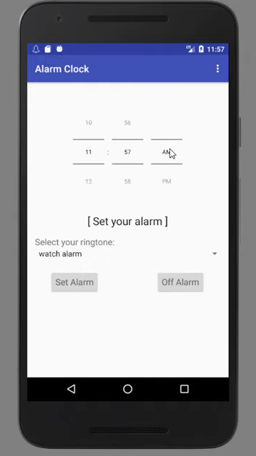So yeah, that's basically it. Yes, AM and PM. When it's PM, you can set it to PM, and when it's AM, you can set it to AM. So that's basically how it works. It's a simple alarm clock app.